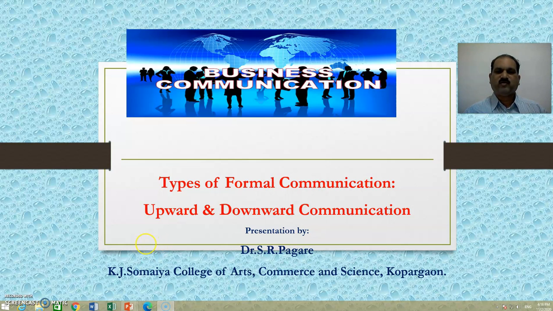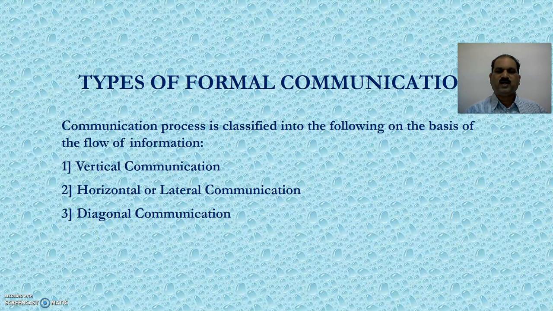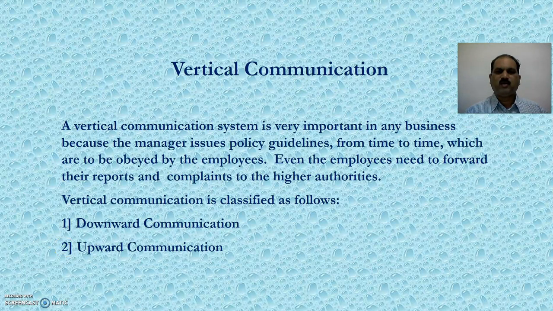In today's session, we will be learning types of formal communications, that is upward and downward communication. So, let's first see the types of formal communication. Communication process is classified into the following on the basis of the flow of information. First, vertical communication. Second, horizontal or lateral communication. And third, diagonal communication.